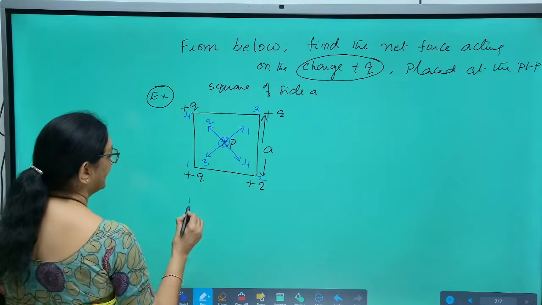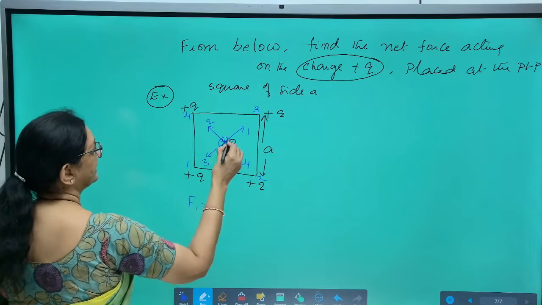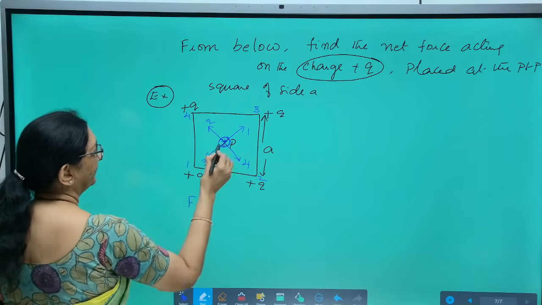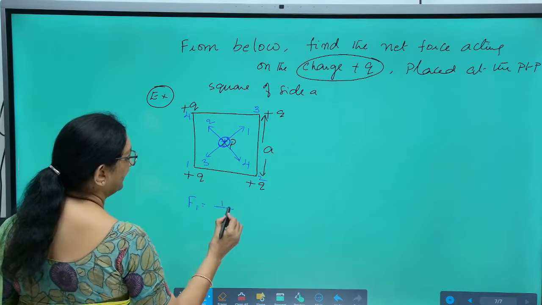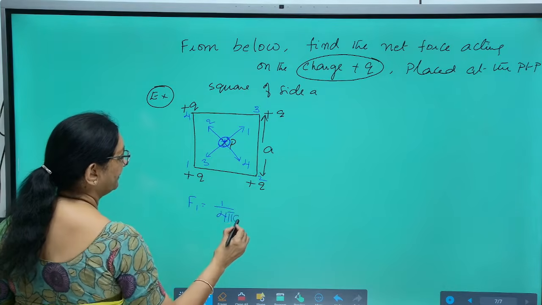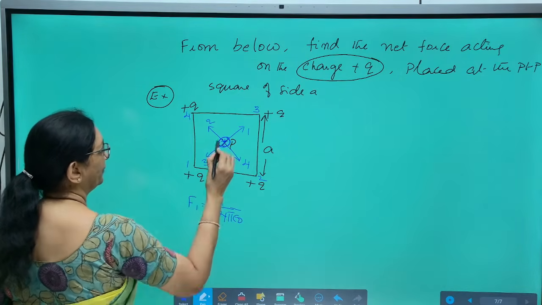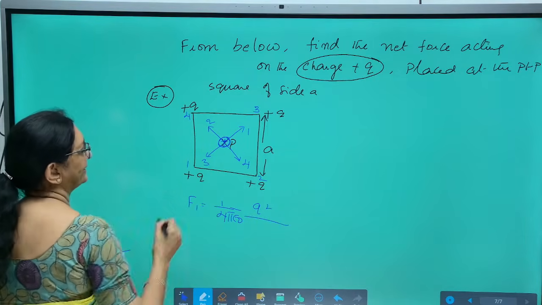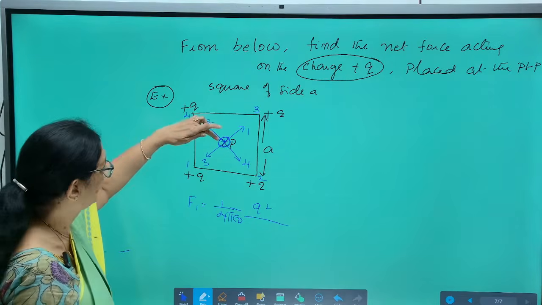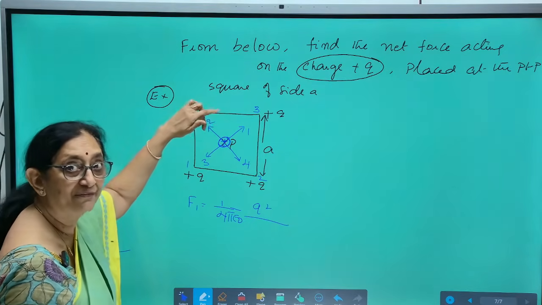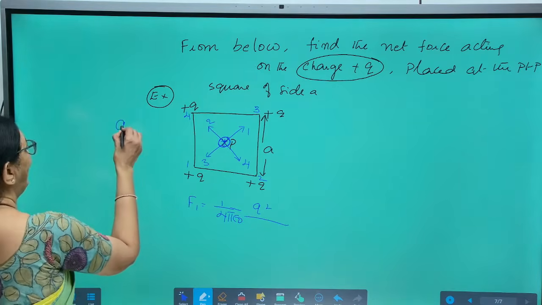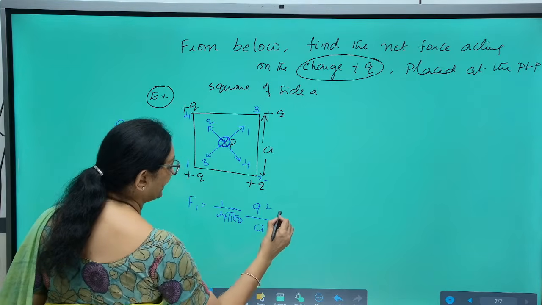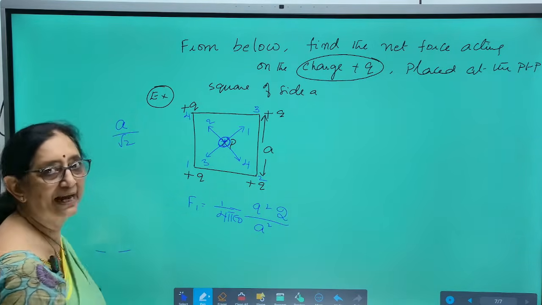See, 1 means F1, that is the force of repulsion between this Q and this Q. So, we need to find out from Coulomb's inverse square law, 1 by 4 pi epsilon naught Q1 Q2, Q square, by this distance. What is the distance between these 2 points? Distance of each corner from the center of a square is a by root 2. So, Q square by distance square, a square by 2, that is F1.